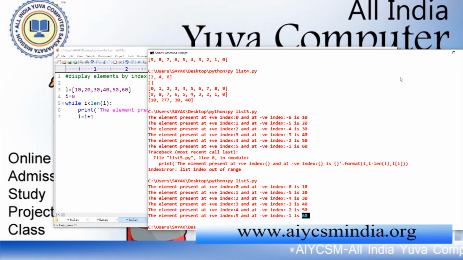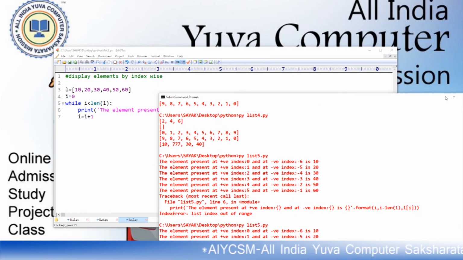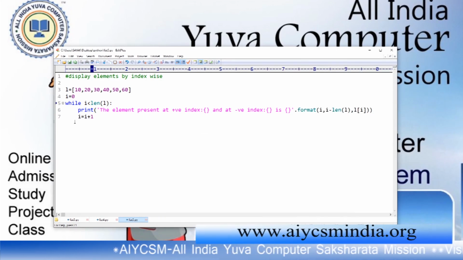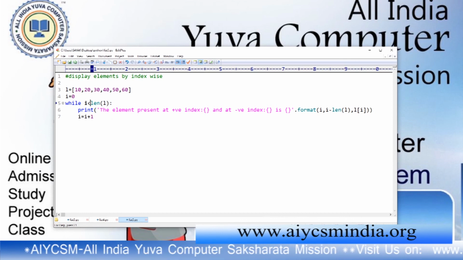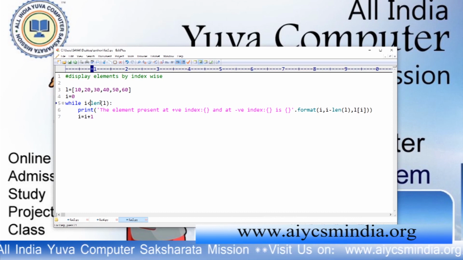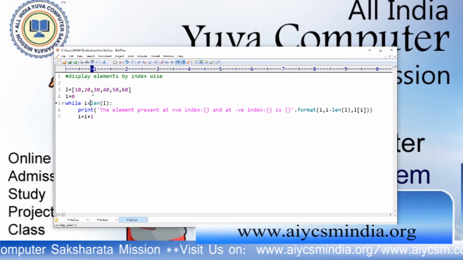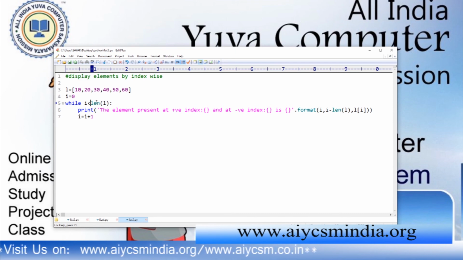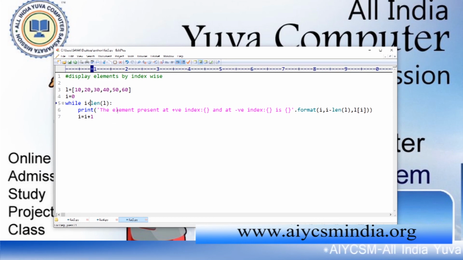I think everyone understands that one. This is actually the list. I have to calculate as long as this I value is less than the length of the list. The length of the list is 6, that means I starts from 0 and it runs 6 times: 0, 1, 2, 3, 4, 5. Now I have to print the values, the element present at this positive index and this negative index for I.